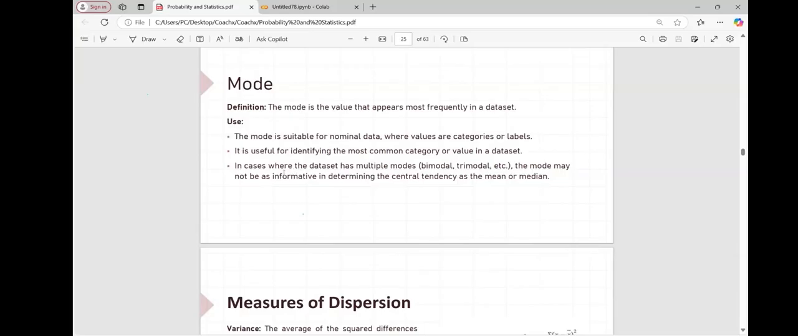Correct. In a case where the data set has multiple modes, of course, if you have bimodal, trimodal, etc., the mode may not be as informative a determination of central tendency as the mean or the median. But most of the time, we'll go for the mode whenever we have categorical data.